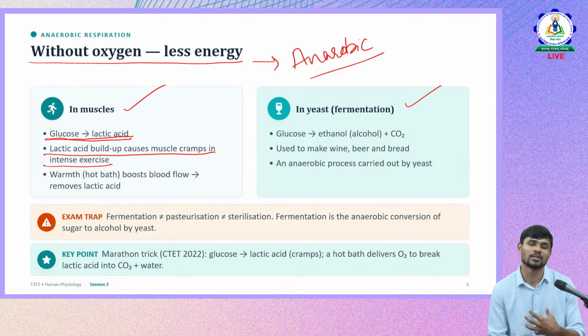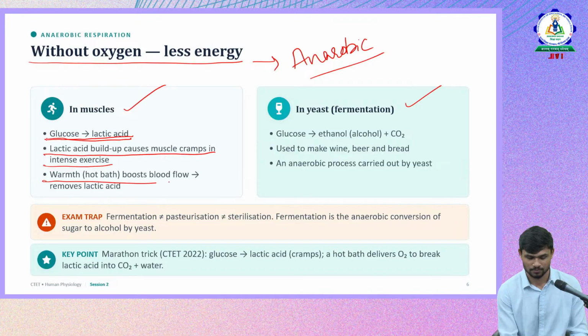For example, when we do an intense workout, or continuously do any physical activity, the oxygen reduces in those muscles or in those cells. When oxygen becomes less in the aerobic respiration process, at that time it will be anaerobic respiration, in the absence of oxygen.